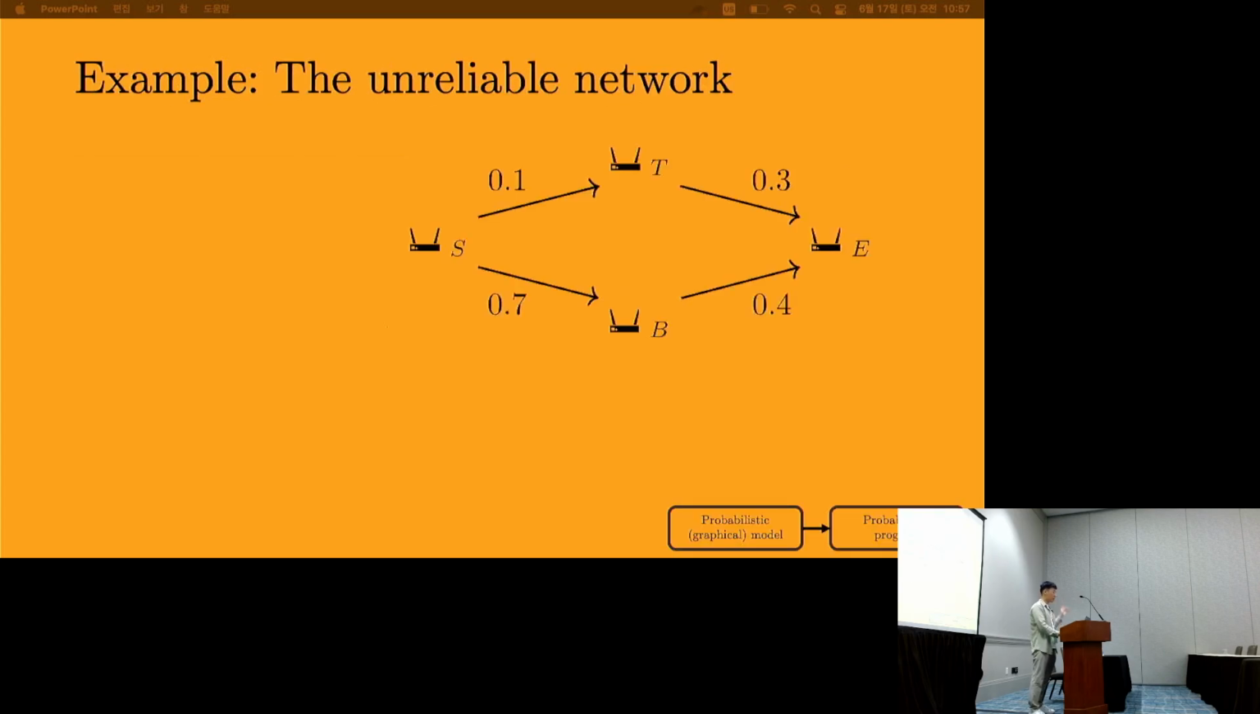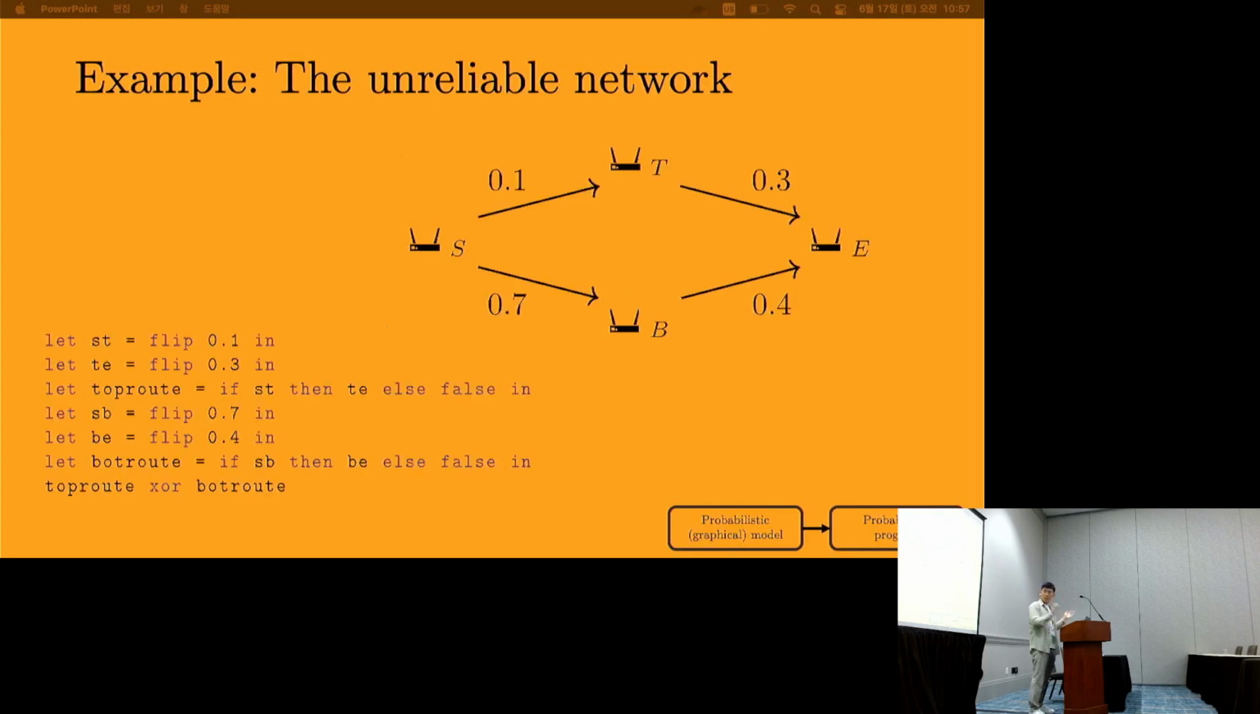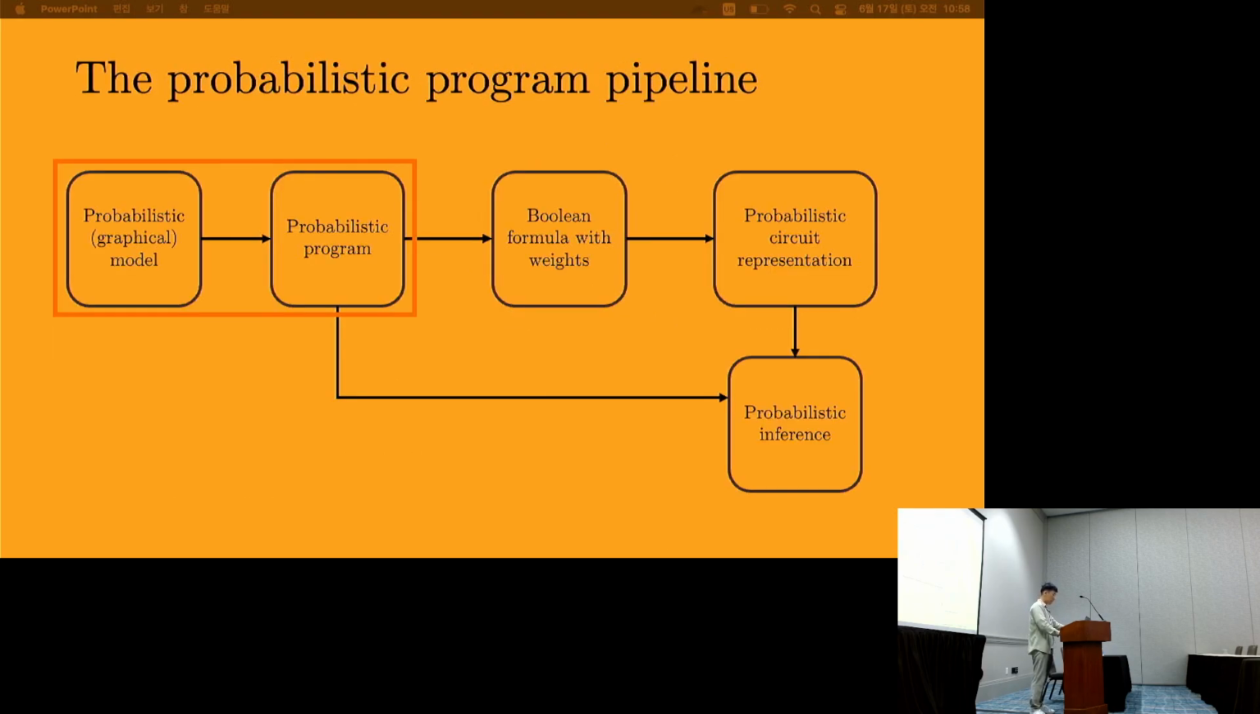So here's our network example from before. This is its corresponding probabilistic program. The flip keyword in the probabilistic program represents each uncertainty in the network router. So we can see that flip 0.1, for example, denotes the 0.1 probability of a packet being sent from router S to T. Same for 0.3, 0.7, and 0.4. And the rest is other code to finally establish the network. So we saw how we can translate from a model to a program.